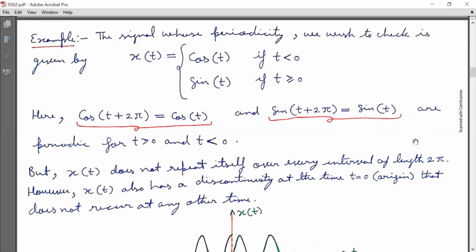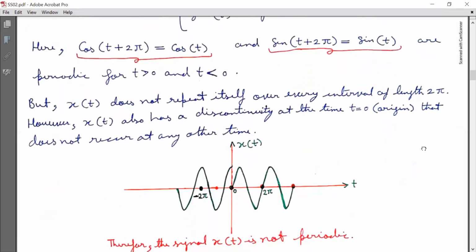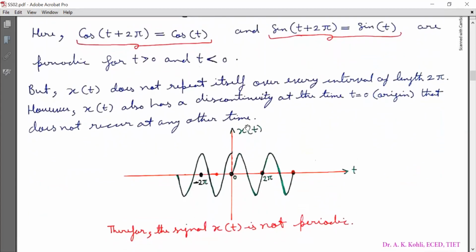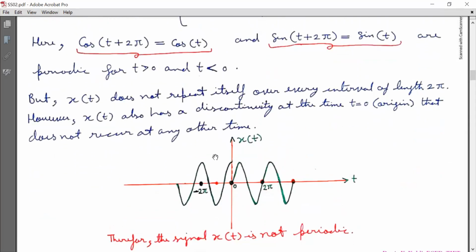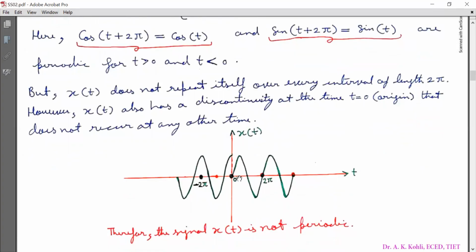However, x(t) also has a discontinuity at time t equal to 0, that is at the origin, that does not reoccur at any other time. So I have plotted x(t) based on these given parameters. For t less than 0, it is cos t, and for t greater than 0, it is sin t. And at the origin, there is a discontinuity which is quite clear. So based on these facts, x(t) is not periodic.